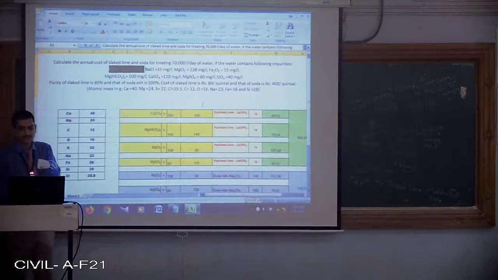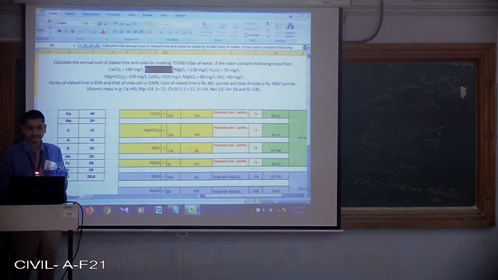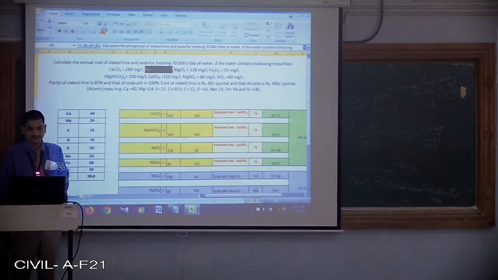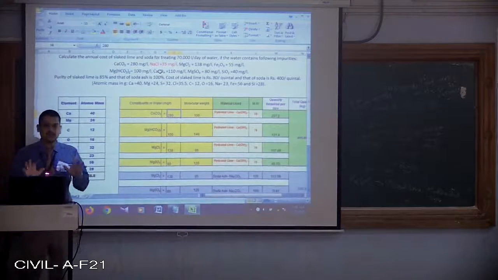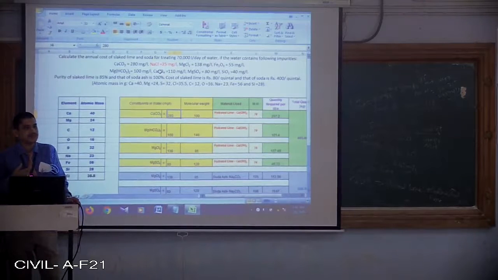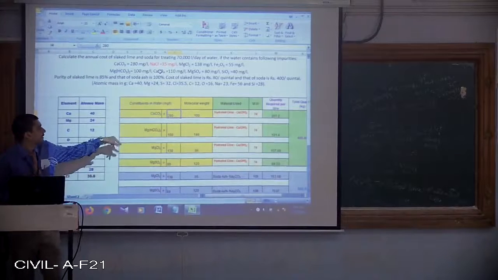Hydrated lime. NaCl, see, just to confuse the students, NaCl is given. NaCl will not impart any hardness to the water. And it won't be removed by what? Lime or soda ash.